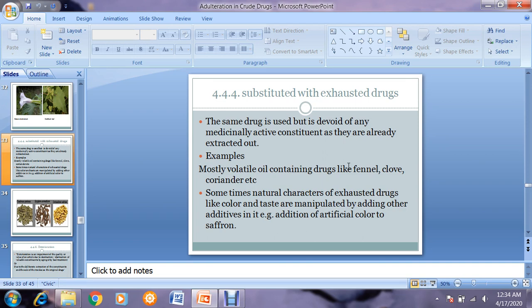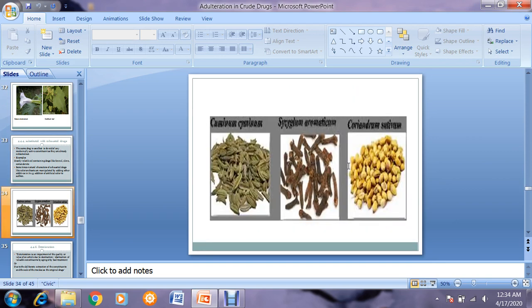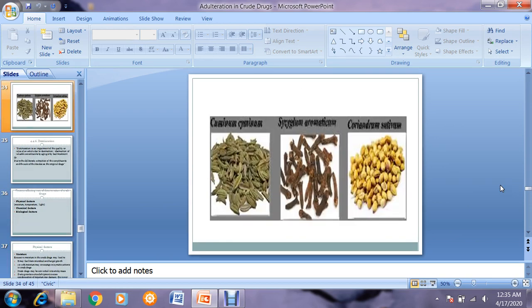Sometimes the natural character of the exhausted drug, like color and taste, is manipulated by adding other additives to it, for example addition of artificial color to saffron. So you can see this is also done with intent to defraud. The major phytochemical constituent, the volatile oil, has been extracted, and then it is dried and presented as a genuine drug, and actually the volatile oil is not present in these drugs, so they will not produce any medicinal action.